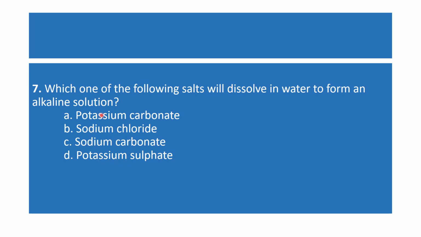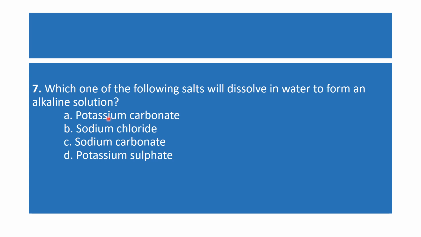First of all, you should know how you can find whether the salt is acidic in nature, basic in nature, or neutral in nature. You know, if salt is made by strong acid and weak base, it will be acidic in nature. If salt is of weak acid, strong base, it will be basic in nature. And if salt is of strong acid, strong base, it will be neutral, or weak acid, weak base will be neutral. So here you can see potassium carbonate.